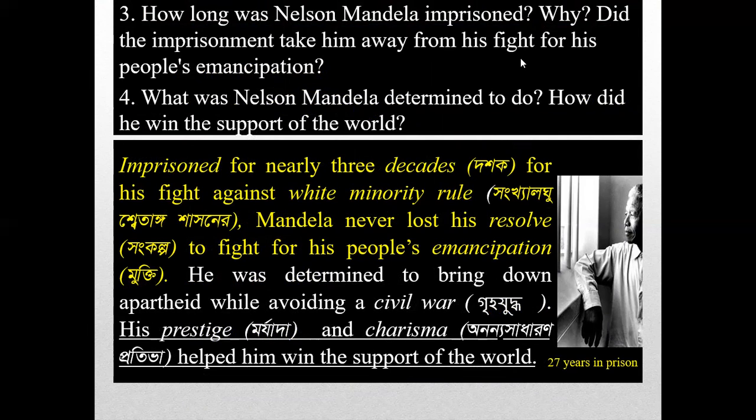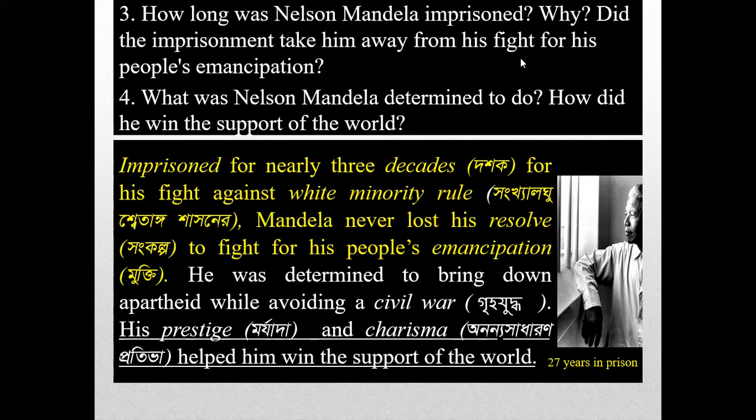For ensuring the rights of the people, for establishing equality of the people, Nelson Mandela fought and he was imprisoned. He was imprisoned for nearly 3 decades. Why? Because of his fight against the white minority rule. The whites were fewer in number, but they were against equality between the black people and the white people. And as a result of his fight, he was imprisoned for nearly 3 decades.